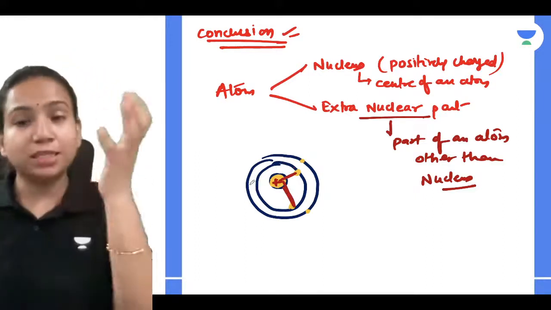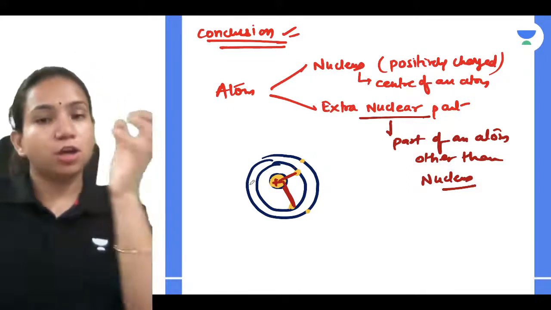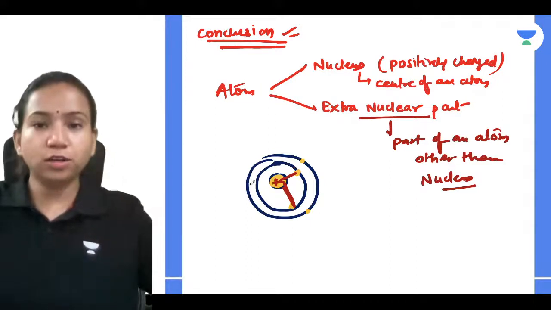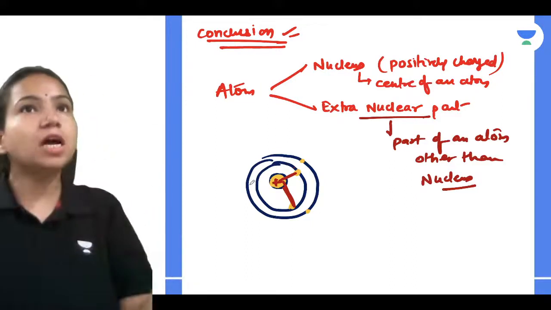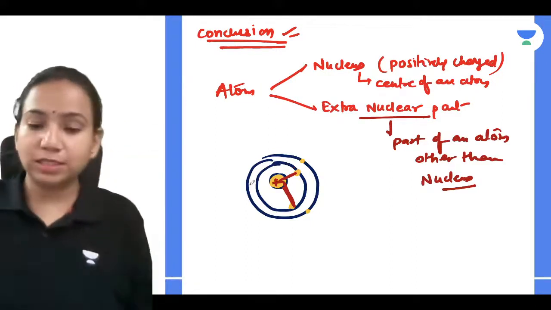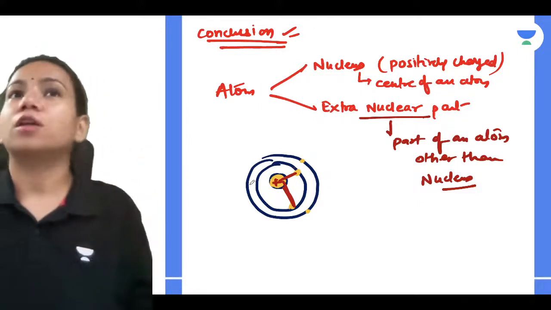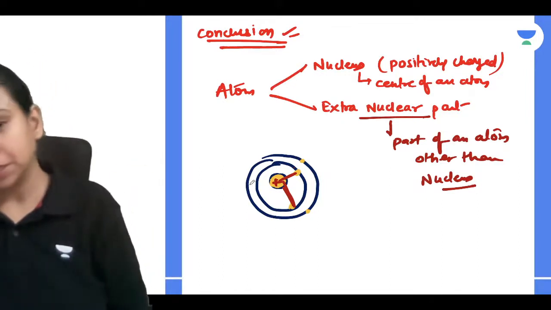So the nucleus should attract the electrons, and then the electrons should come near to the nucleus, and eventually it should fall into the nucleus, and the nucleus should burst out, the nucleus should get destroyed. But this doesn't happen in an atom. It means there are some points which Rutherford didn't tell us in detail, right?